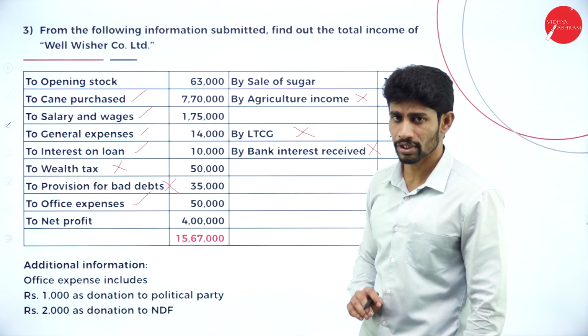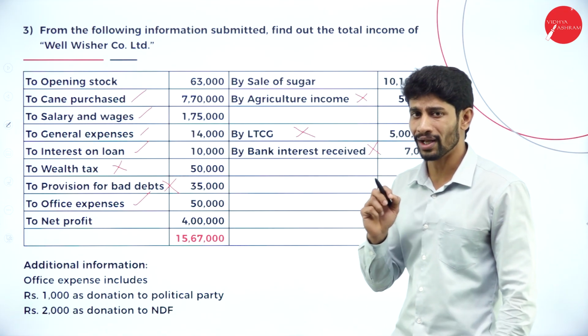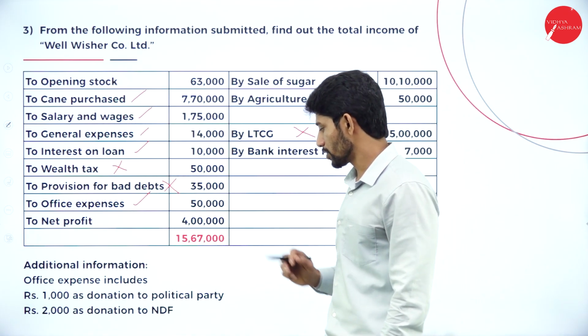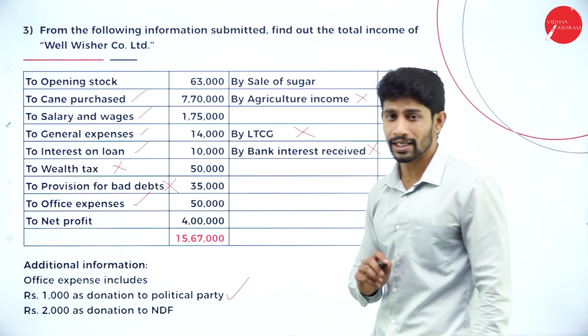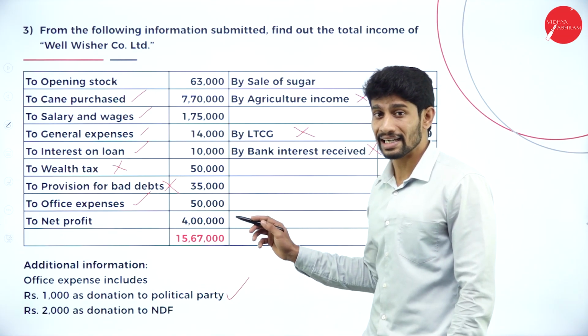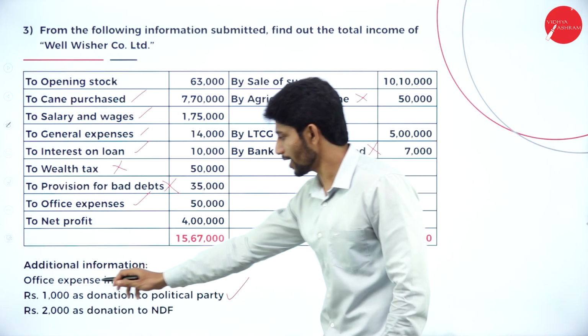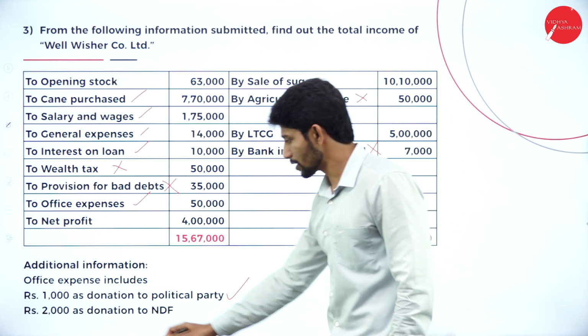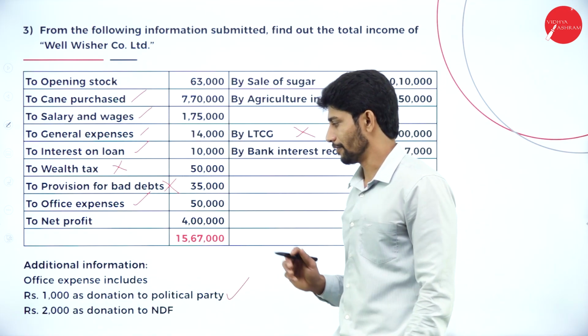What is the additional information given in the problem? Office expenses include rupees 1,000 as donation to political party. Yes, for a donation to a political party, we are supposed to give deduction, but he can't claim this as an expenditure. But he claimed it under office expenses. And also 2,000 rupees as donation to NDF.